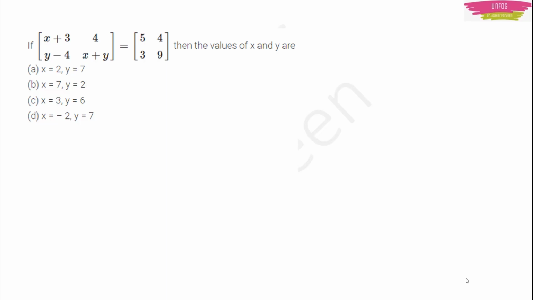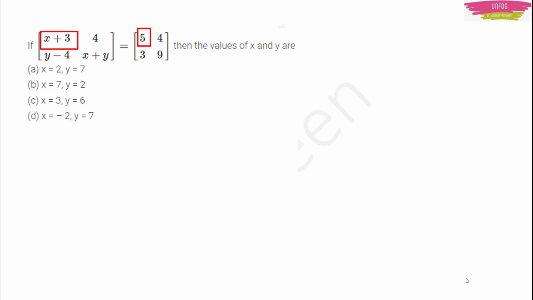Here in this numerical, the question is, they have given one matrix containing a variable and a number, and they have equated it with another matrix. They are asking you to find the values of x and y. See here what you do. Here x plus 3 is there, right, in the first row and first column, in the corner of the first matrix. You can treat it with the same place digit. In that position you have 5 in the other matrix on the right hand side, right? So you can write x plus 3 is equal to 5.